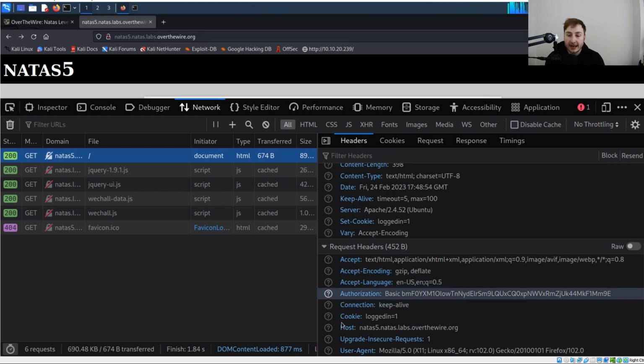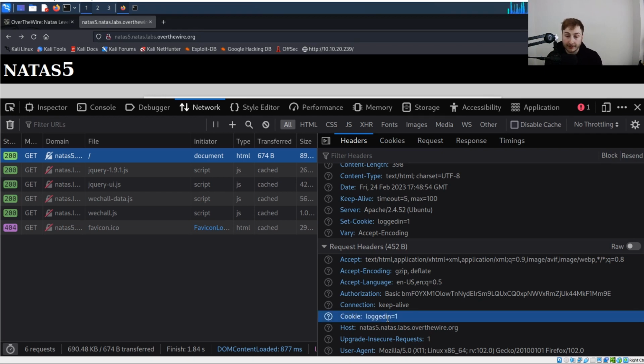But you can see we have this cookie header, which is a standard header you're going to find in a lot of web requests. And this is where essentially we're going to list out the cookies that we're sending or providing over to the web server from our client. And you can see we have our logged in cookie here. And quite simply, we've changed this to a 1 instead of a 0. And then, of course, the web server is evaluating that.